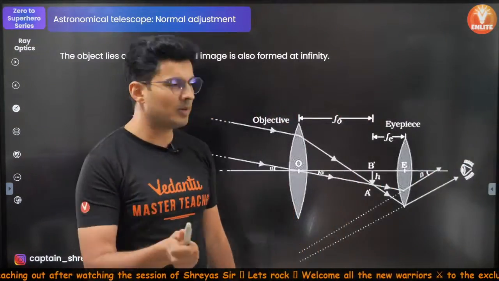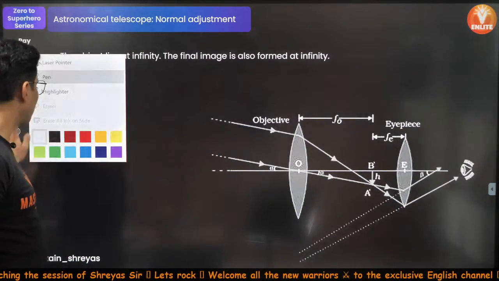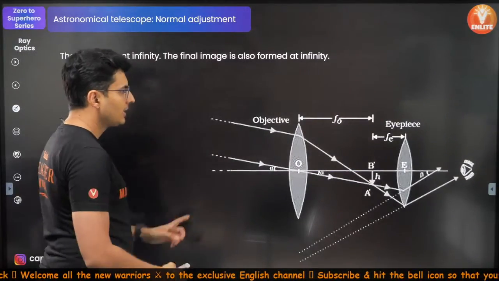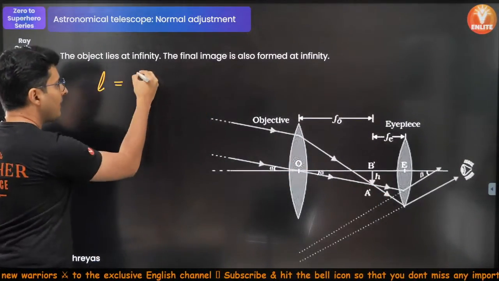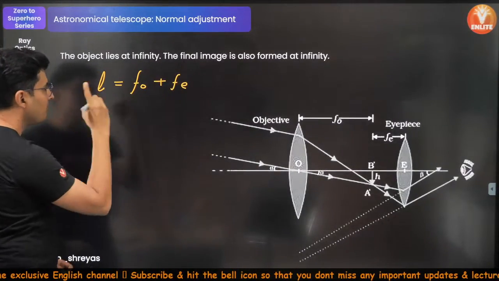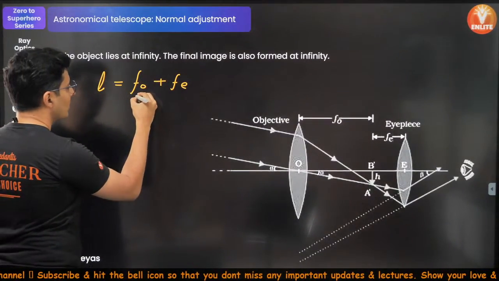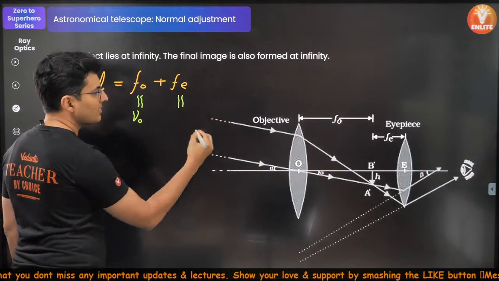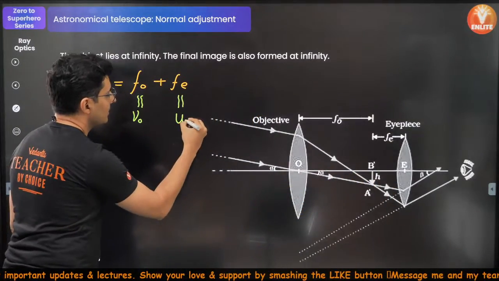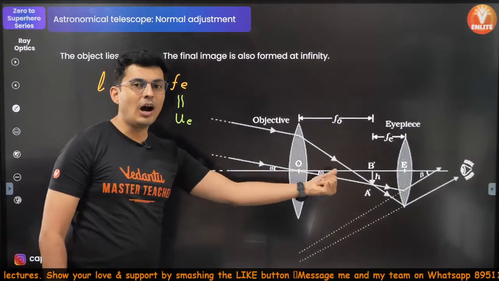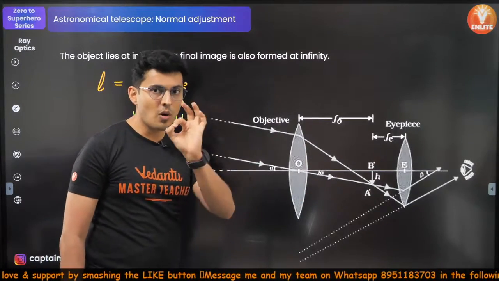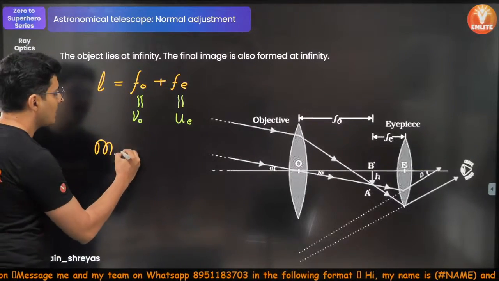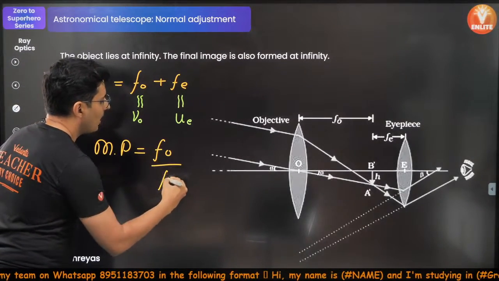Okay, so this is how the ray diagram is. You should know this from your board's perspective, of course, but the important formulas right now are, first of all, the length of the tube is FO plus FE. Basically this FO is roughly equal to the image distance from the objective. FE is basically the object distance for the eyepiece. So this is the approximate relationship which holds true for a telescope. That's something which you should know. And the next formula which you should know is the magnifying power, which is FO by FE.